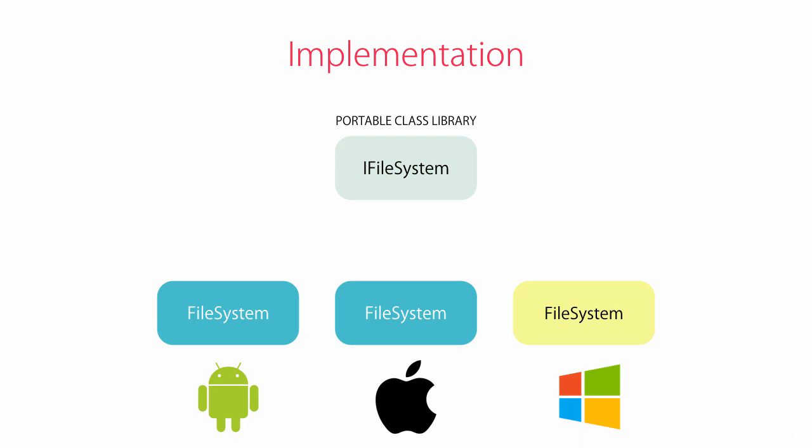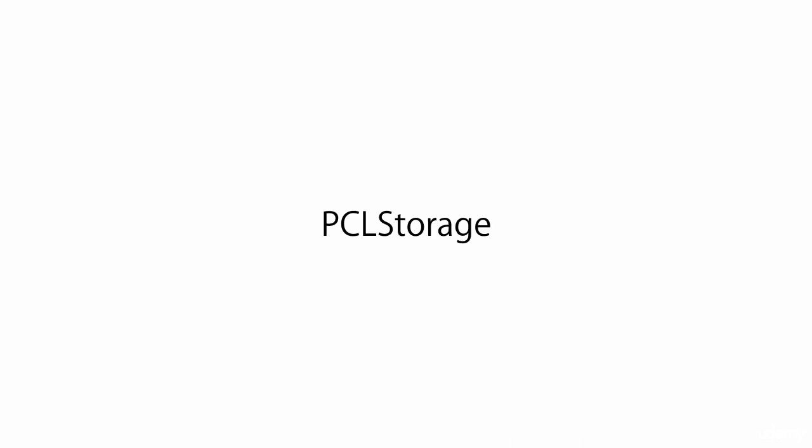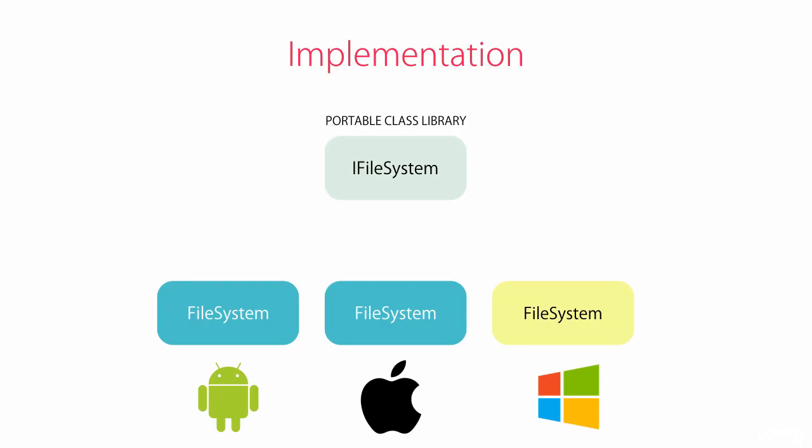But there is a problem here. Chances are we need to work with file system in different applications. So it's going to be tedious to declare this interface and provide its implementations over and over and over. But the good thing is we don't have to do this. There is a NuGet package called PCL Storage, and we're going to look at that in the next lecture. So PCL Storage provides an interface that has all the methods to work with file system, and it also provides implementations for various platforms. I explained this architecture so you have a better understanding of how everything works under the hood. So you know PCL Storage is no magic.